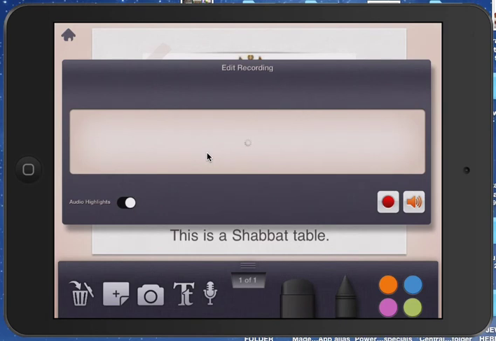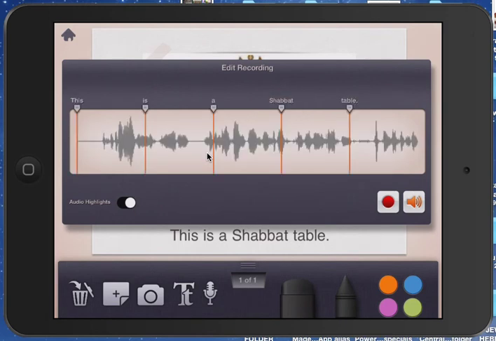And you actually can hear what we just recorded by clicking on this sound icon. So let's hear what we just said.